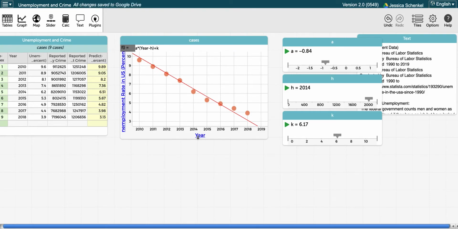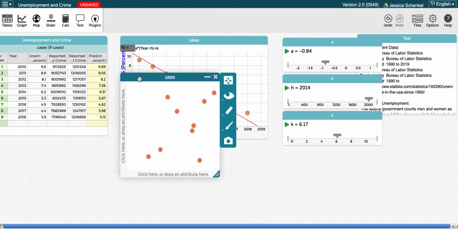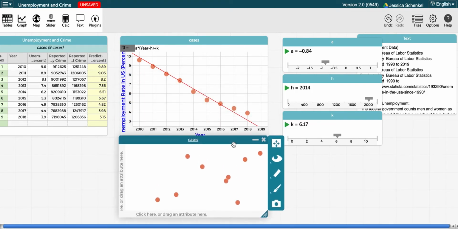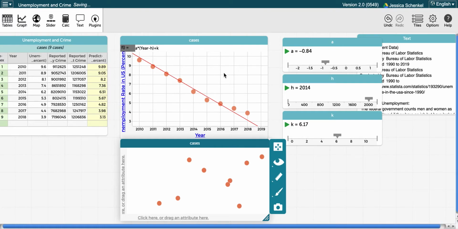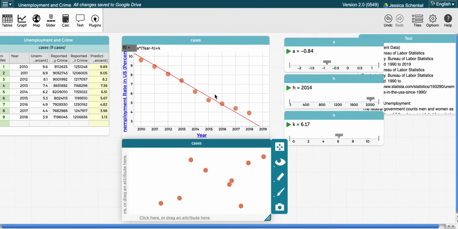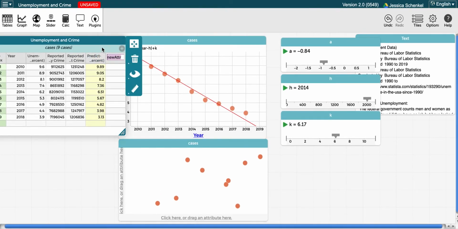So now that I have my predicted percentages, it's time to analyze my residuals and see how good and appropriate this model actually is. So now what I'm going to do is pull down another graph. I want to make it the same size, same width roughly. There we go. It's really important that you make these the same size because you really do want them to sit on top of one another. And now I need to actually make another column over here for these residuals.